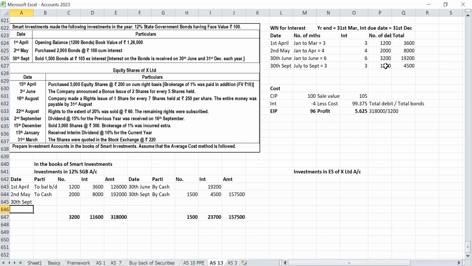So on 30th September, to your profit and loss account, 5.625 into number of debentures 1,500, total profit 843.